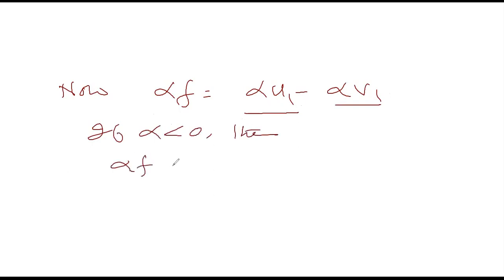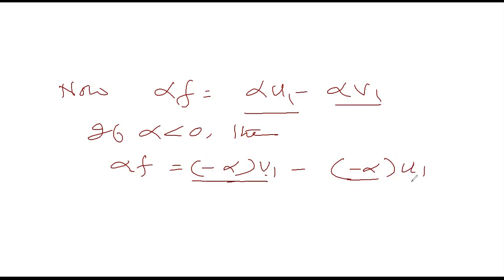Then can we express alpha f as a difference of two upper functions? Yes, we can do it, because we can write alpha f is equal to minus alpha times v1 minus minus alpha times u1. Now here minus alpha is positive because alpha is negative. So it's a positive times an upper function, which is an upper function.